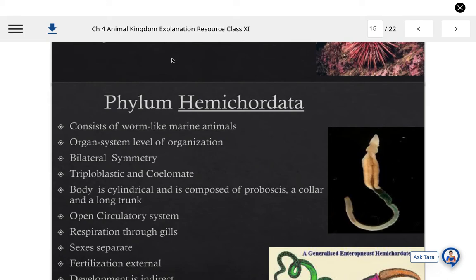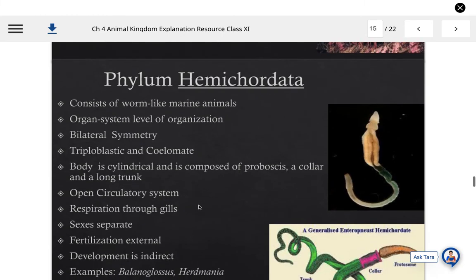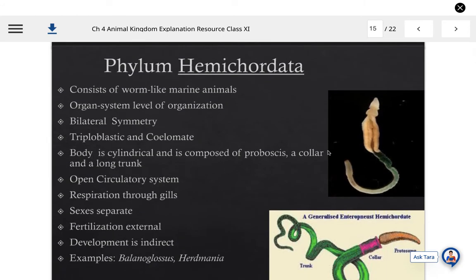Whatever phyla we have studied so far come in the group of non-chordates, and this phylum is in the category of Hemichordata, which is in between the chordates and non-chordates. They are bilaterally symmetrical, triploblastic and coelomate. Body is cylindrical and composed of proboscis, a collar, and a long trunk. This portion is the proboscis, this is the collar, and this long trunk region is present in them.